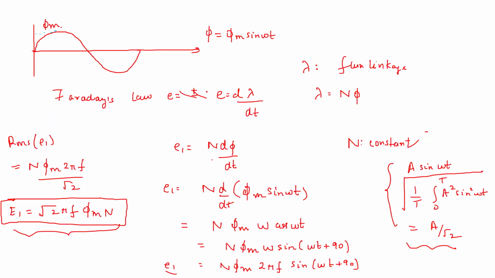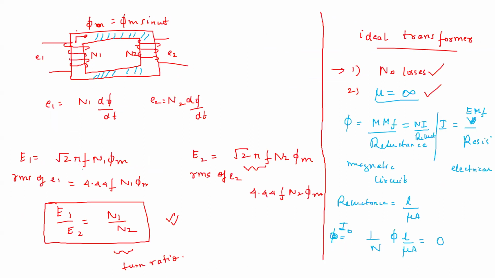Now for an ideal transformer, let me complete the phasor diagrams. So this is phi m sine omega t. Now what about E1 and E2? We have seen E1 and E2 are nothing but root 2 pi f N1 phi m cos omega t and root 2 pi f N2 phi m cos omega t.